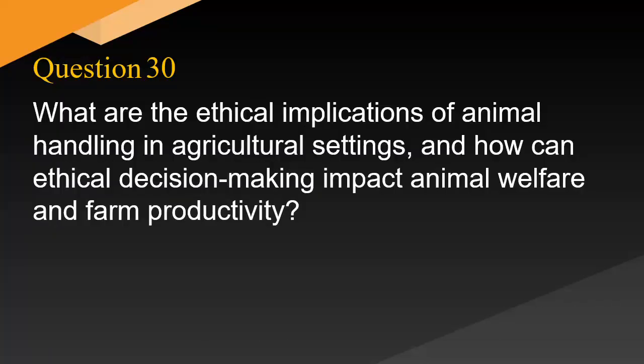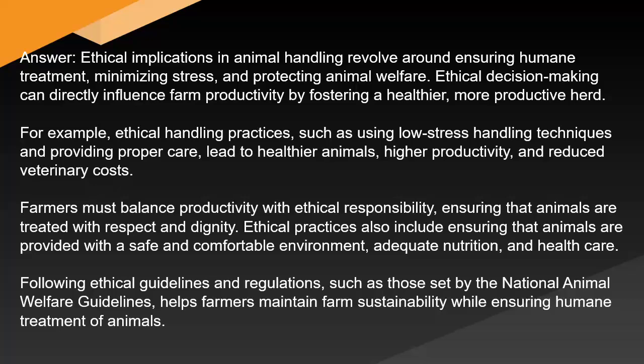What are the ethical implications of animal handling in agricultural settings, and how can ethical decision-making impact animal welfare and farm productivity? Answer: ethical implications in animal handling revolve around ensuring humane treatment, minimizing stress, and protecting animal welfare. Ethical decision-making can directly influence farm productivity by fostering a healthier, more productive herd. For example, ethical handling practices such as using low-stress handling techniques and providing proper care lead to healthier animals, higher productivity, and reduced veterinary costs.